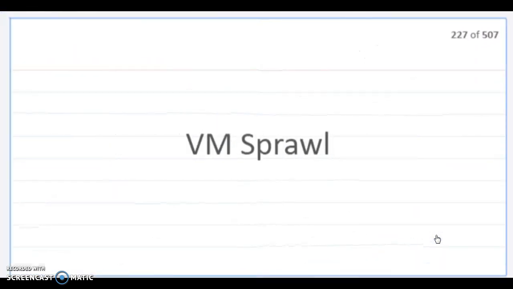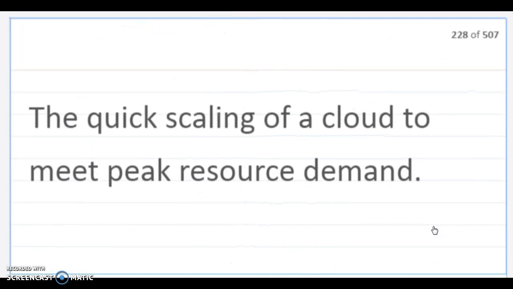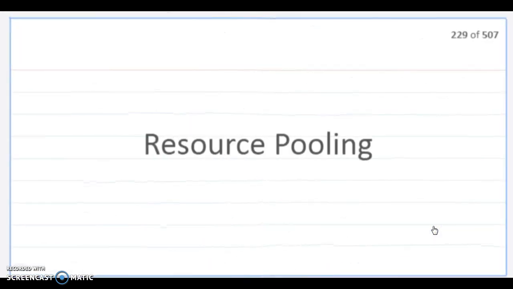Virtual machine sprawl. The uncontrolled deployment of more and more virtual machines. This can be due to rogue VMs installing unauthorized VMs. That's bad. Rapid elasticity. The quick scaling of a cloud to meet peak resource demand.